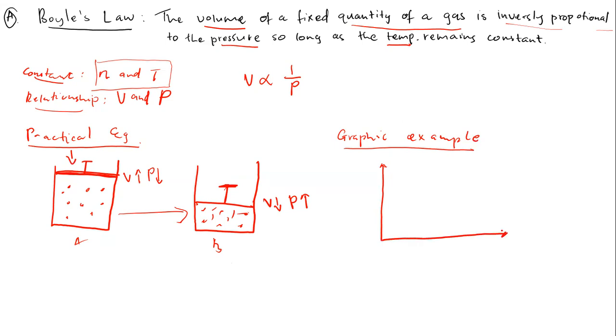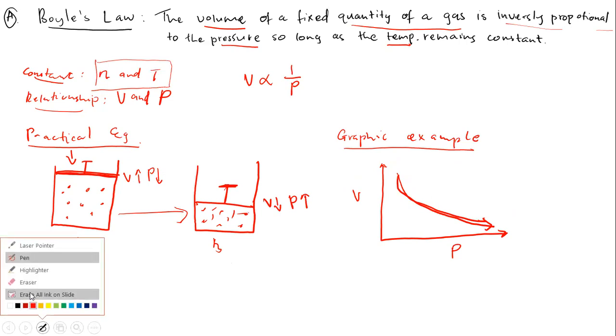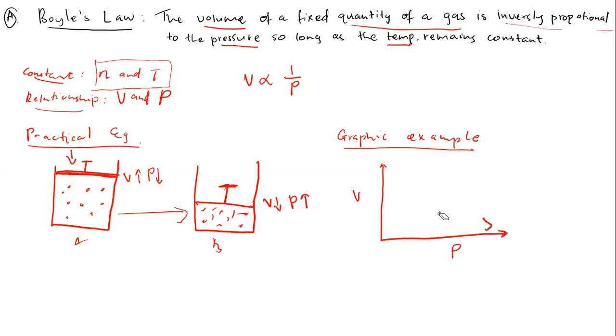we have this, okay? So here we have volume, and then here we have pressure, and therefore here we have an exponential decay. Sorry about that, let me fix my graph. It doesn't look nice. So here we're going to have our graph. All right. So now here we have the relationship.